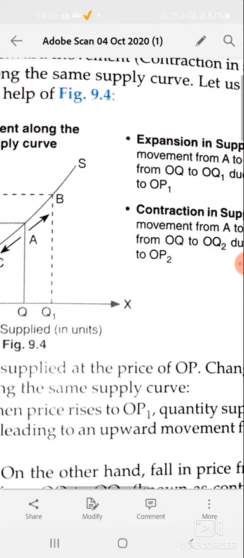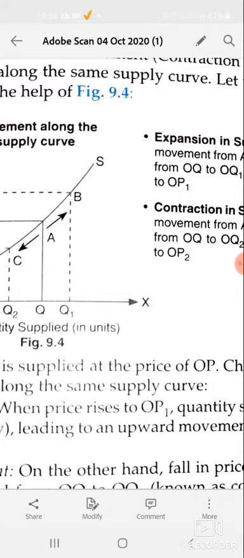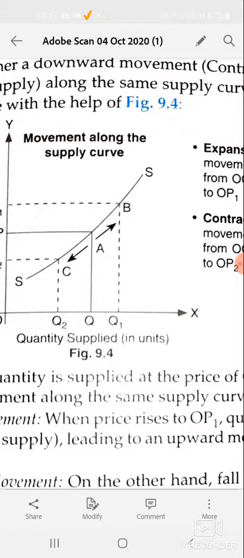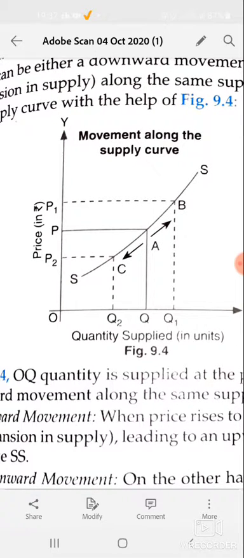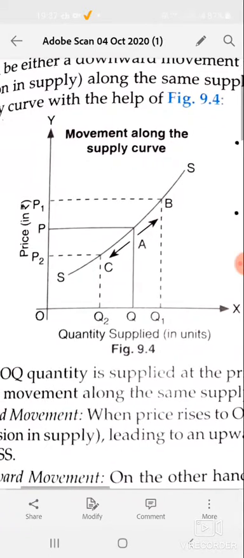This condition is also called expansion of supply, or somewhere you will find it called extension. Or we can say, if the supply curve moves upward to the right hand side, then it is called extension of the supply. In other words, if quantity supplied increases due to increase in the price of the commodity, it is also known as extension or expansion of supply.